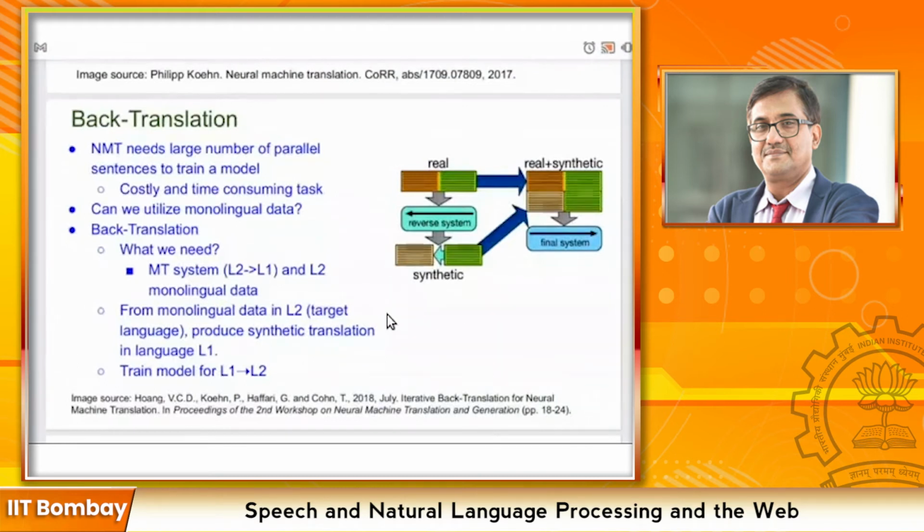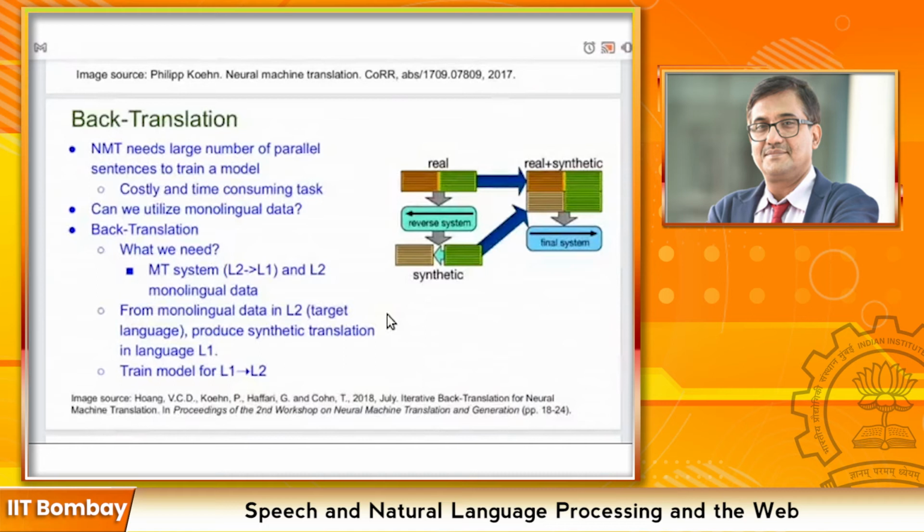So how to do that? To do back translation, what we need is a machine translation system in the opposite direction, that is from target language to source language, and the target language monolingual data. What we do is we generate synthetic sentence pairs using the machine translation system from target language to source language, and use that synthetic data to train the machine translation system from source language to target language.